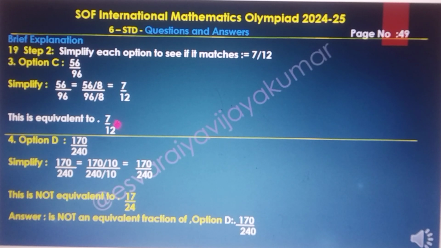If these are equivalent to 7 upon 12, option D is 170 upon 240, which gives a different value. It means we get 17 upon 24 after cancelling the 0, and 17 upon 24 is not equal to 7 upon 12. So the answer is D, 170 upon 240, which is not an equivalent fraction.